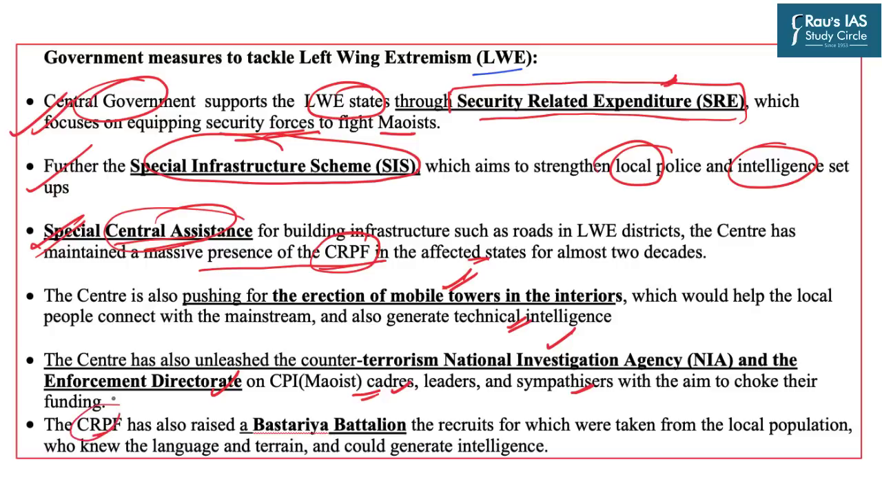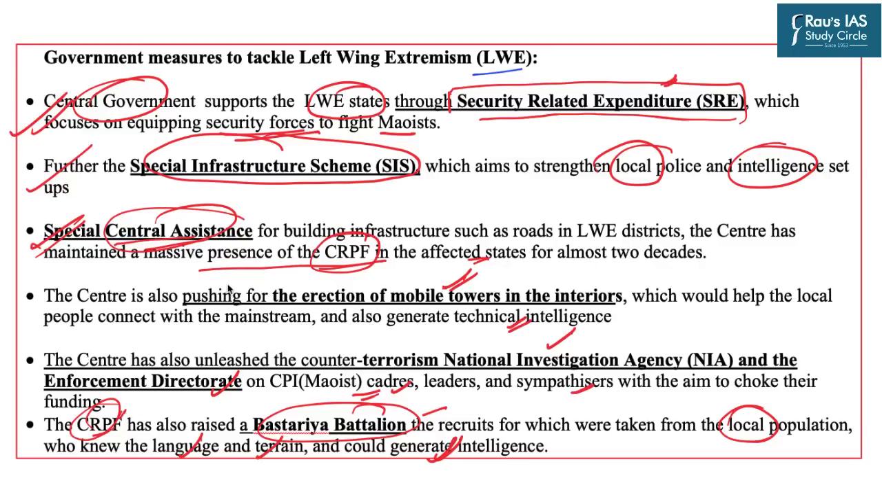Further, the CRPF has also raised a Bastariya battalion, which is a special and dedicated force comprising recruits taken from the local population. They are given training on how they could generate intelligence. They know the language, they know the terrain, and that is how the CRPF is also taking its bit to tap the potential of the local population in this area.